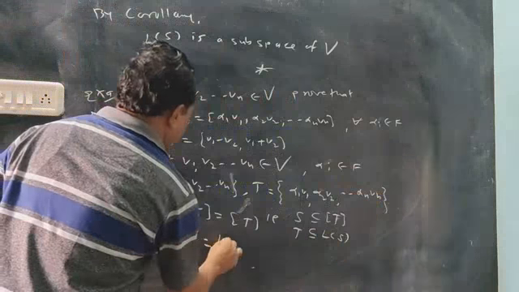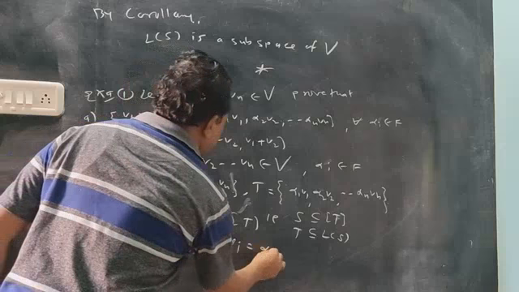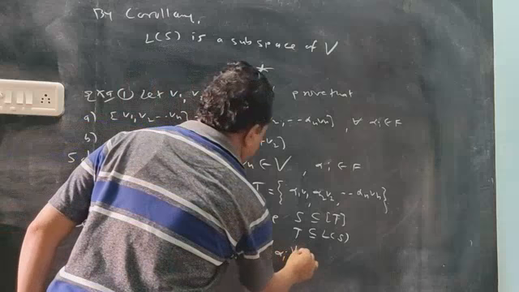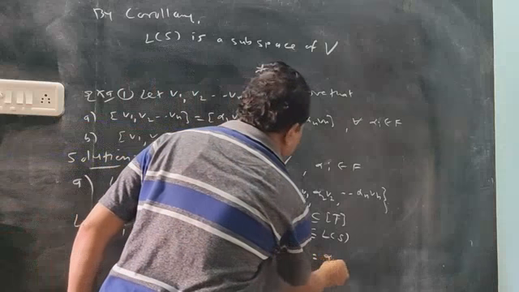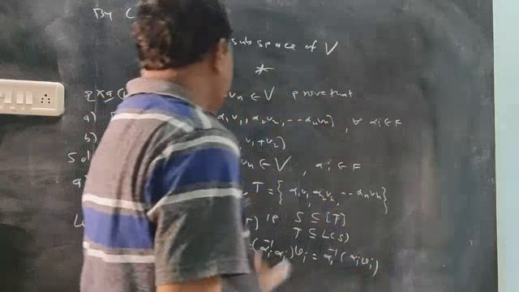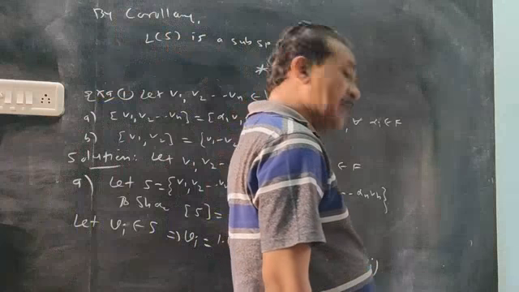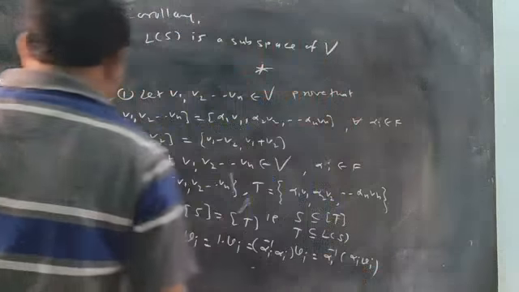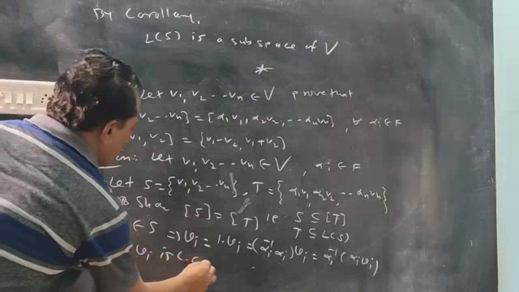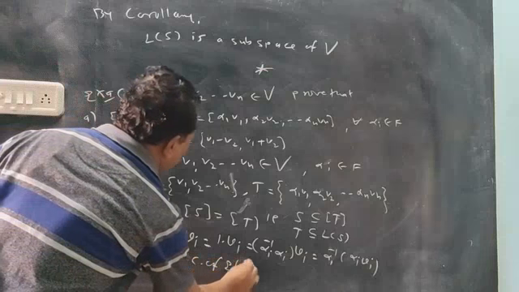So write Vi as alpha i inverse times alpha i Vi, with alpha i inverse outside. Alpha i Vi is an element of T, so this is a scalar multiple, a linear combination. Therefore, Vi is a linear combination of elements of T.